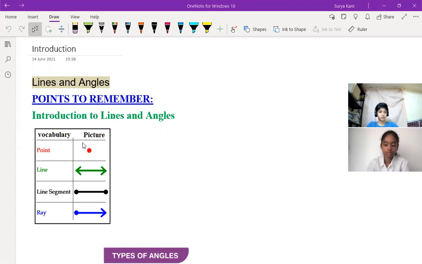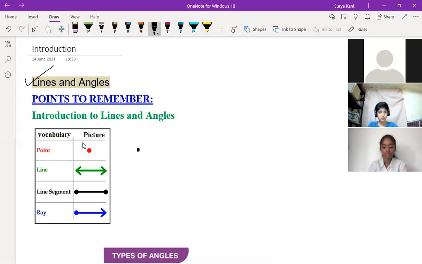The chapter name is lines and angles. We are going to start lines and angles. A point, you can get to know by the picture only: any dotted part anywhere is known as a point, right? Line means...